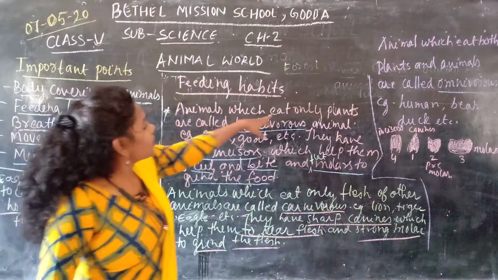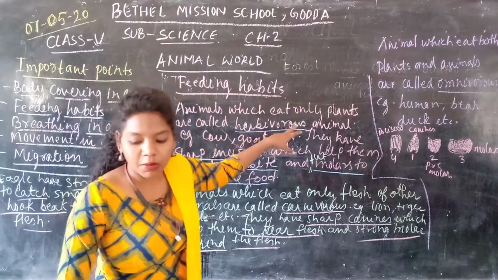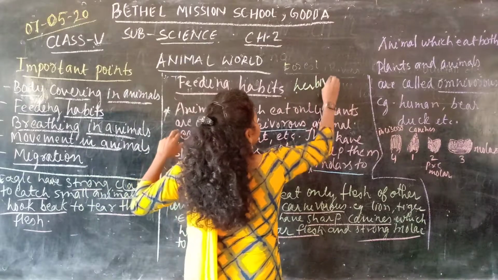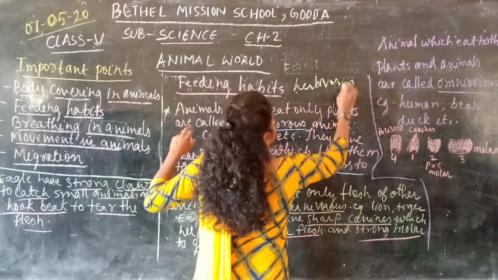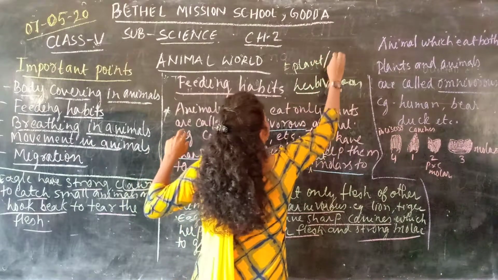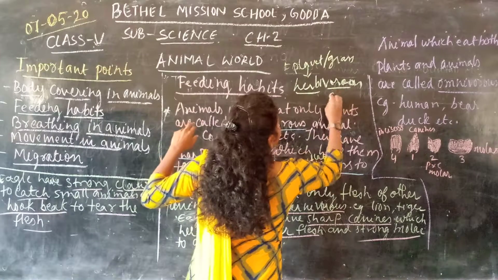The animals which eat only plants are called the herbivores. Herbi means plant or the grass, and vorous means animal.